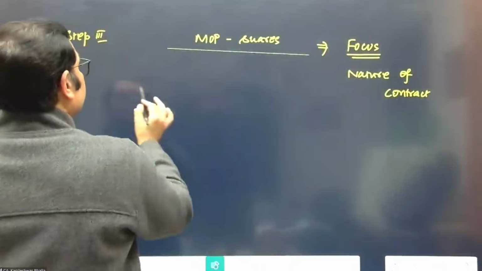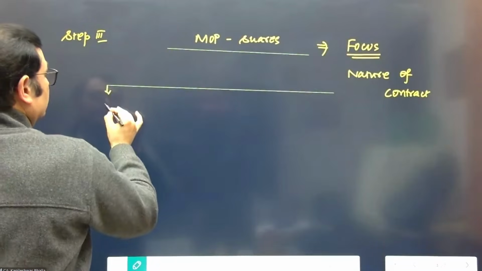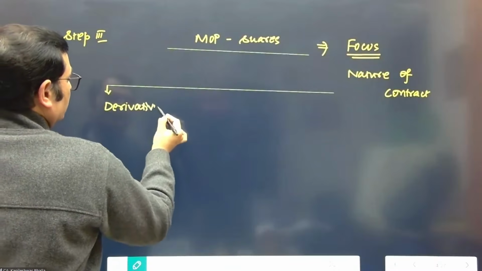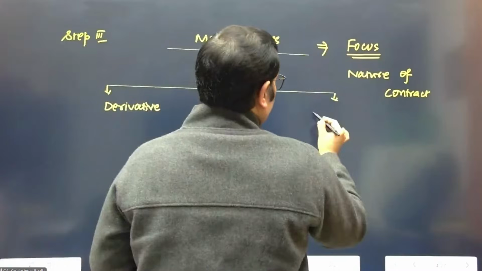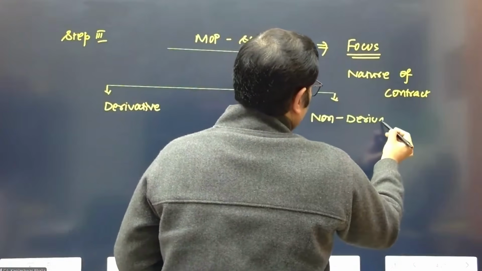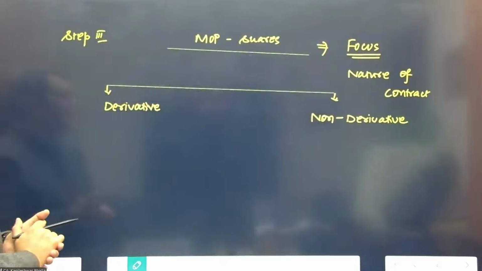And you need to decide: is the contract derivative in nature, or is the contract non-derivative in nature? So we'll look into the fact, is the contract derivative in nature or is the contract non-derivative in nature?